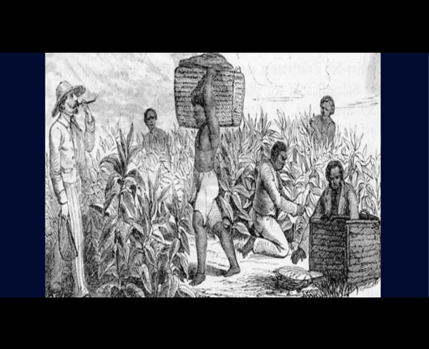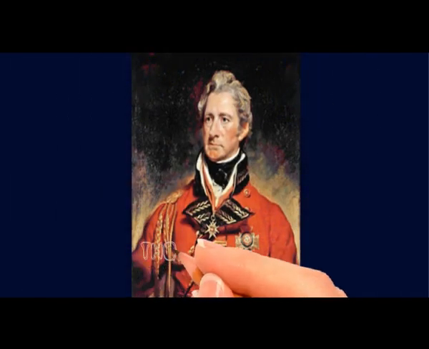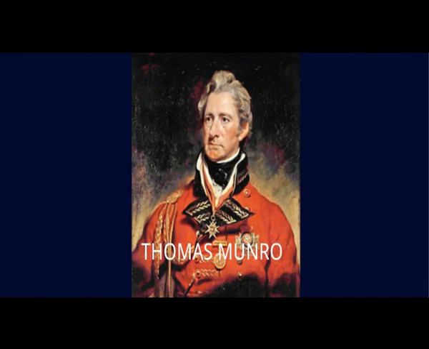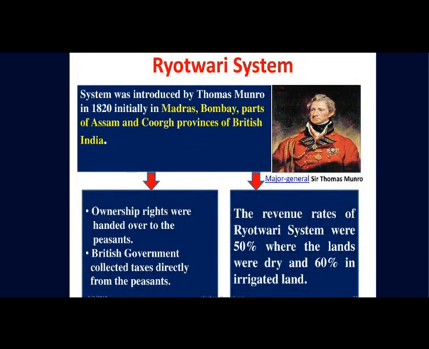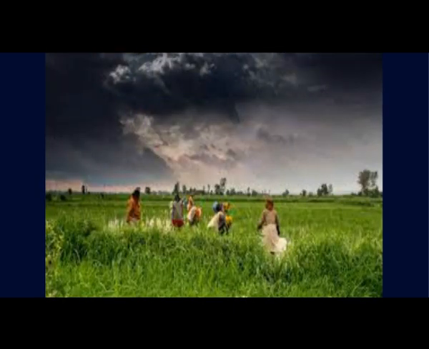Now let us see the next settlement, that is Rayatwari settlement, which was introduced by Thomas Munro in 1820. Let us see the key features and consequences. The land revenue was not collected by the zamindars but was taken from the ryots or cultivators directly. The cultivators became the landowners and there was no intermediary for collecting the revenue.